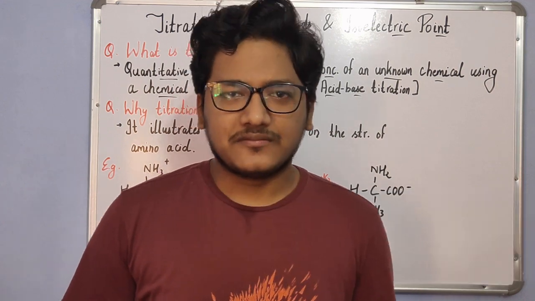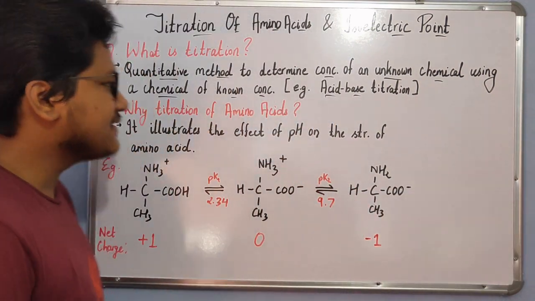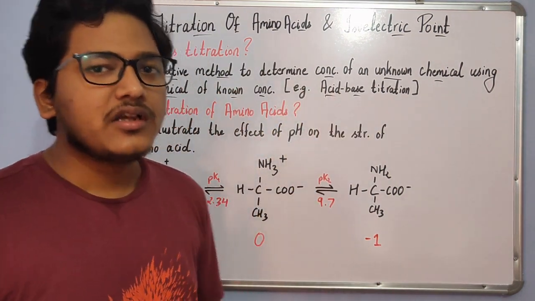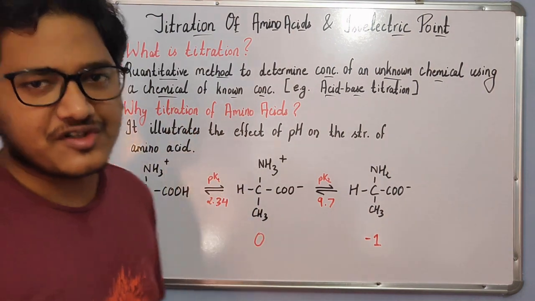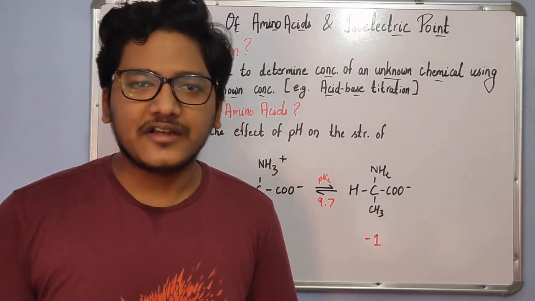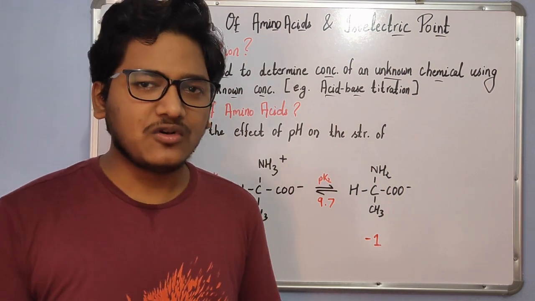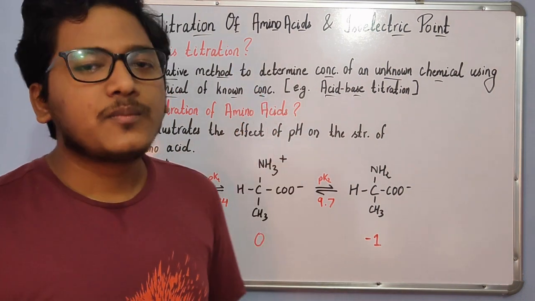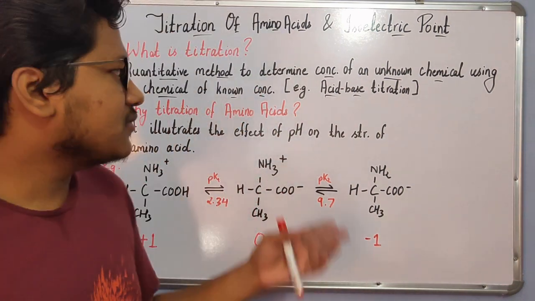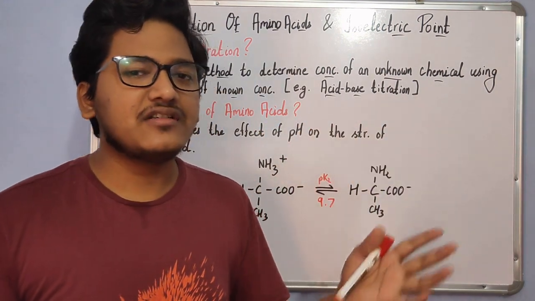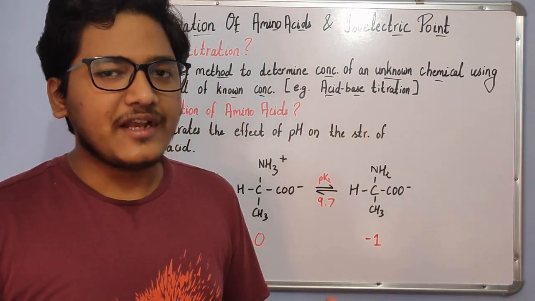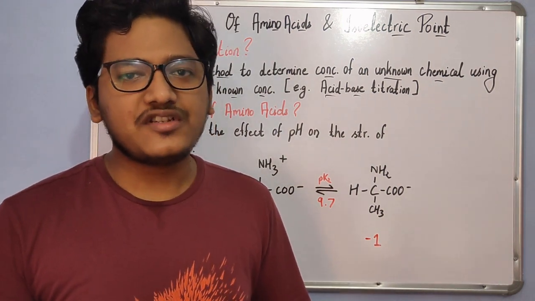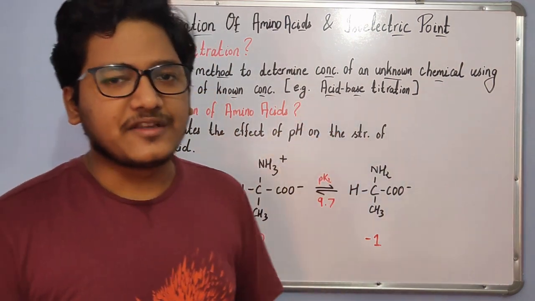So what is titration? Titration, by definition, is a quantitative method to determine the concentration of an unknown chemical using a chemical of known concentration. That is, if two different chemicals are given, one with a known concentration and one with an unknown concentration, we will be able to determine the concentration of the unknown using this method. The best example is the acid-base titration that we all must have done in our school days, that is, the determination of the concentration of either HCl or NaOH via the titration method.